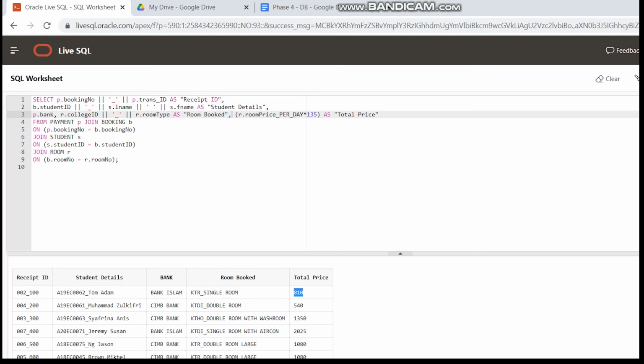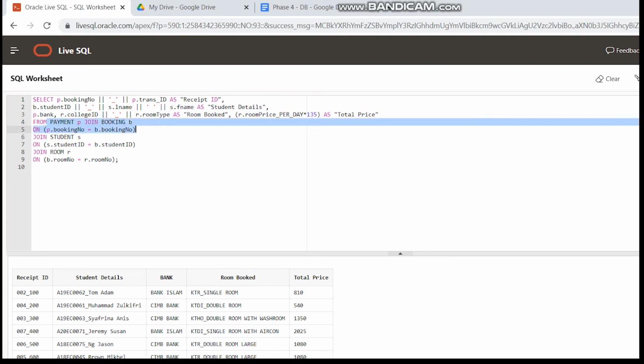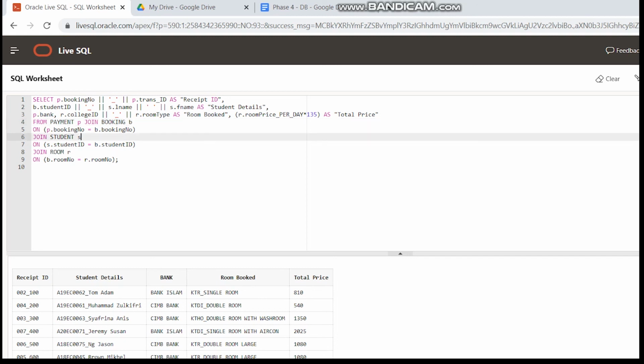Next, the final is the total price that we calculated from the room price per day times 135. We join the payment table and booking table together on the condition where the booking number in the payment table is equal to the booking number in the booking table. Next, we join the student table to get their last name and first name, on the condition that student ID in the student table is equal to the student ID in the booking table. Next, we join the room table to calculate the total price from the room price per day in the room table, while the room number in the booking table is equal to the room number in the room table.